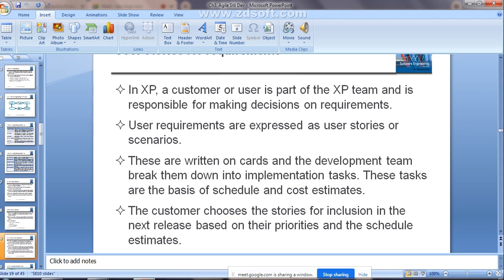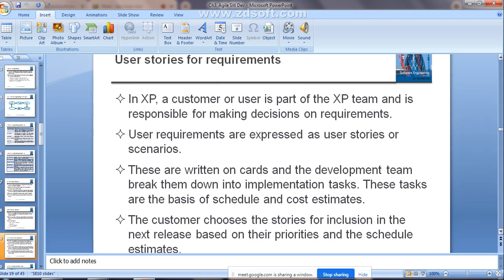As I already told, the customer is going to choose the stories which need to be included in the next release, according to the priority of those requirements or functionality and the schedule estimate. Depending upon that, he can make a decision about which requirements need to be added in the next release. This is what is called user stories for the requirements. This is one key practice used within extreme programming. I hope you are getting the thing.